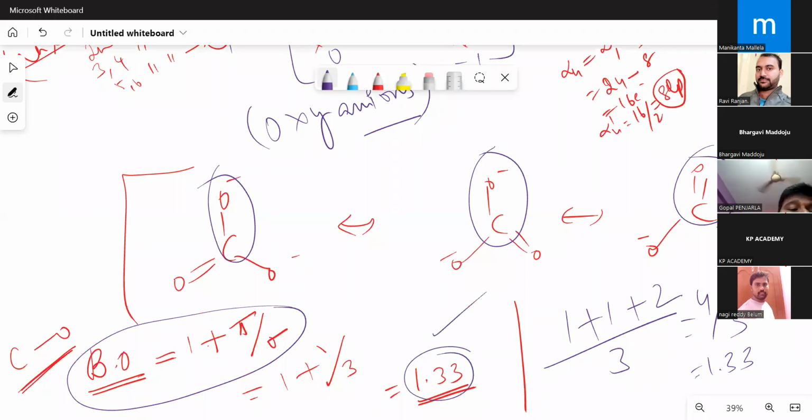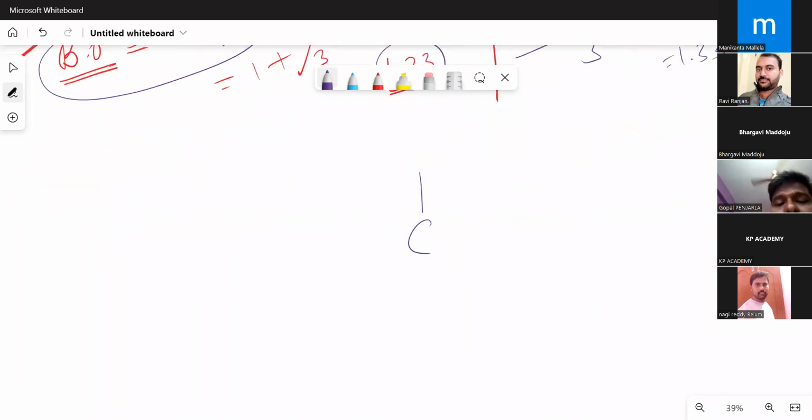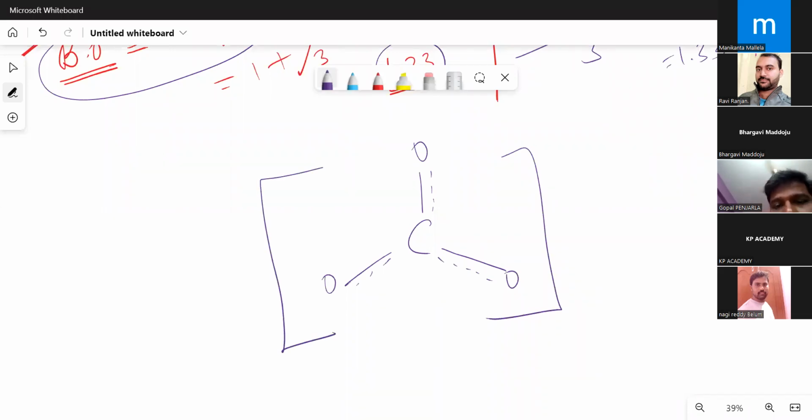It means the bond order between carbon and oxygen is in between 1 and 2. It is neither completely a single bond nor completely a double bond. That is why we have started expressing the carbonate ion like this, because this is minus 2. Okay. So we are introducing resonance and formal charges into the LDS here, because LDS is the primary idea. So many changes we have to bring depending on the situation.